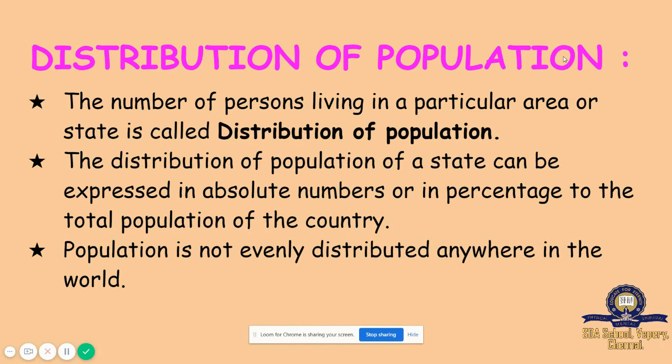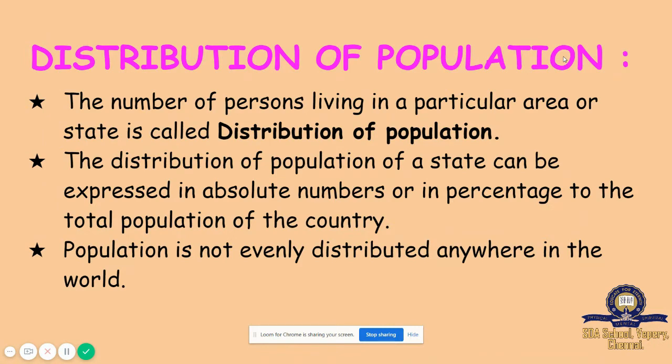Now we are going to see the distribution of population. The number of persons living in a particular area or state is called distribution of population.